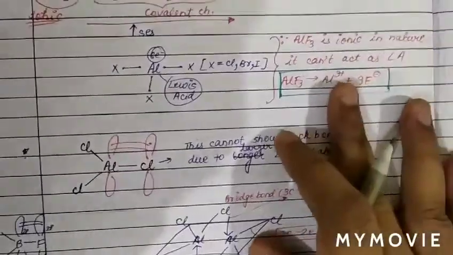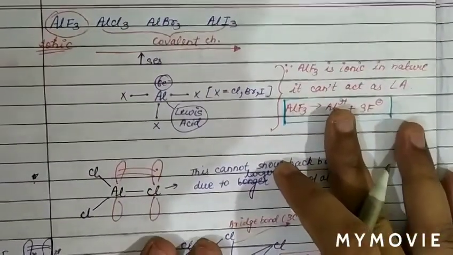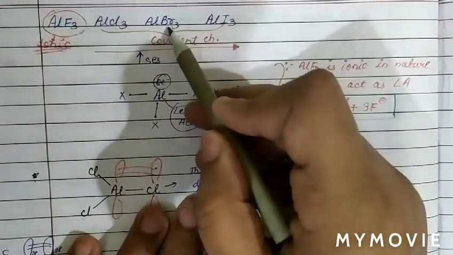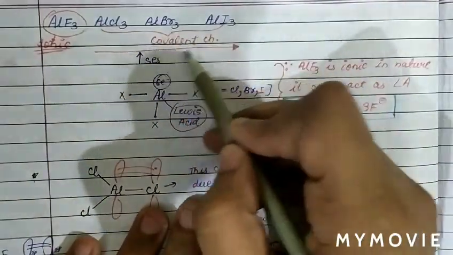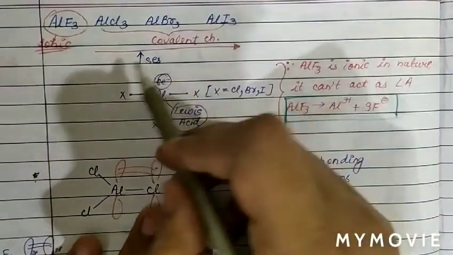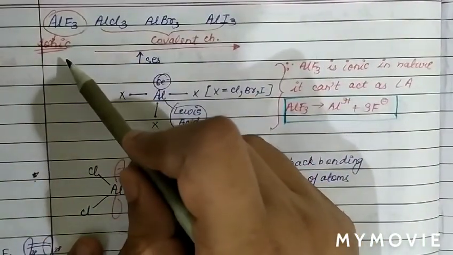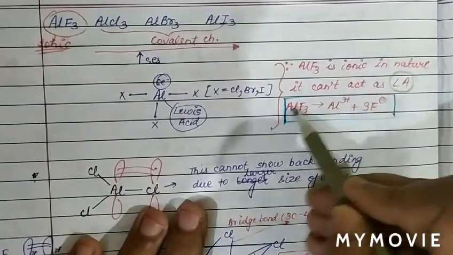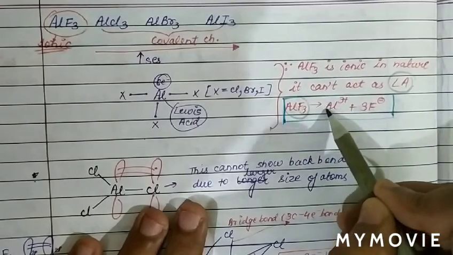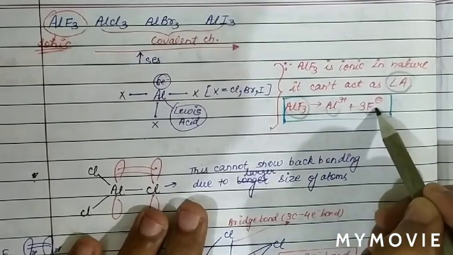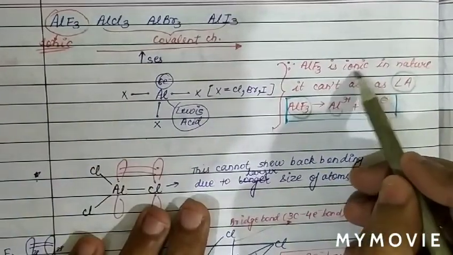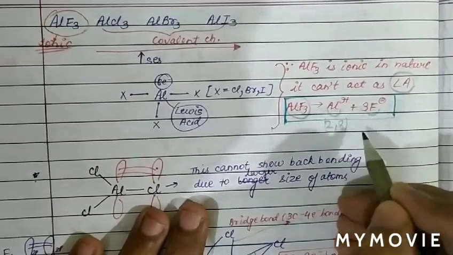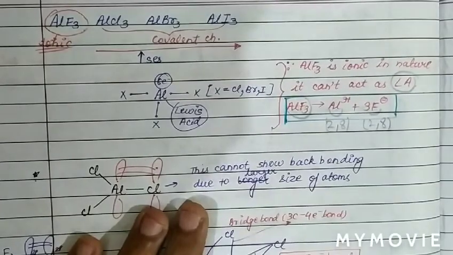And we know that AlF3 is ionic in nature, while AlCl3, AlBr3 and AlI3 are covalent in nature. Because AlF3 is ionic in nature, AlF3 cannot behave as a Lewis acid, and AlF3 will dissociate into Al3+ ion and F- ion. The electrons in aluminium are 2-8, and in fluorine also 2-8.